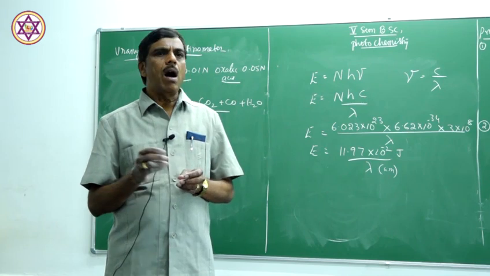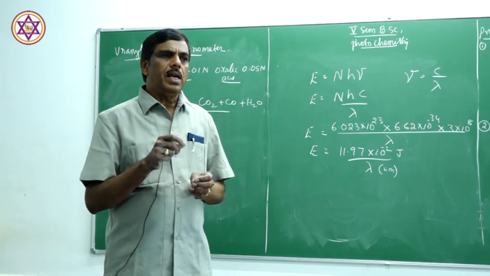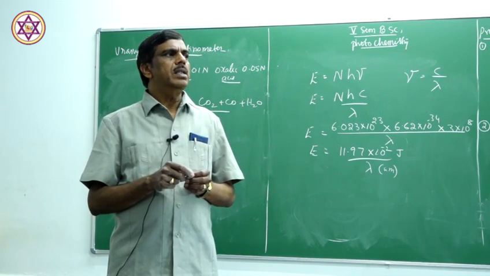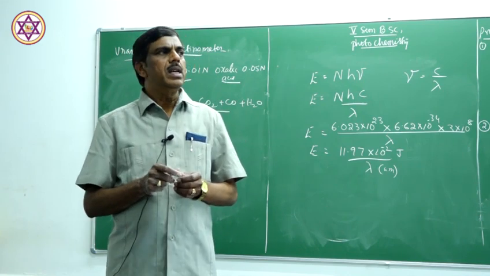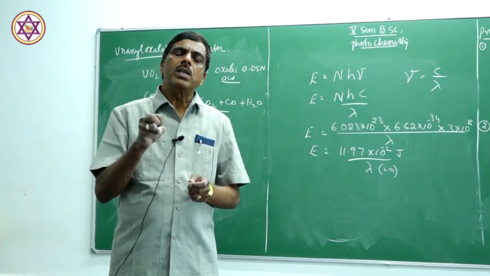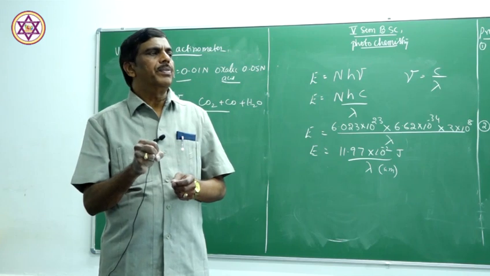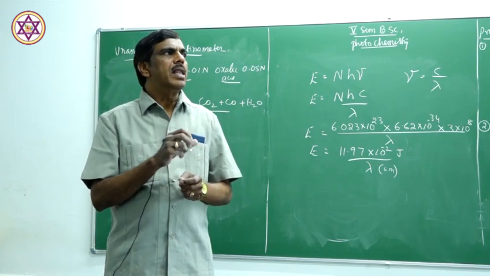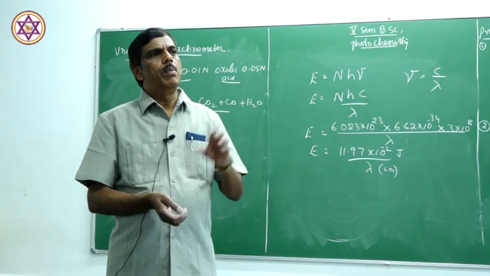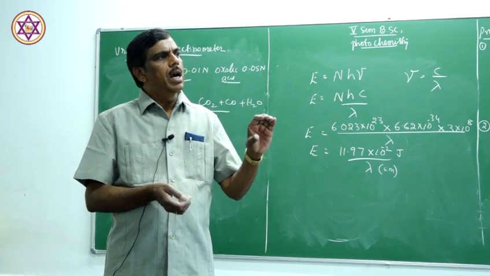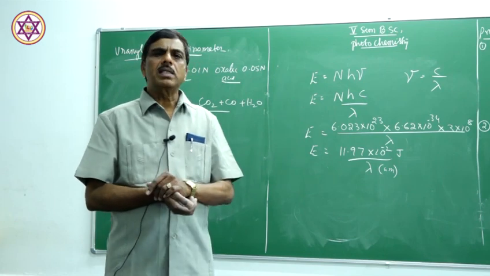After that, the remaining light emitted after the reaction is obtained from the actinometer. Therefore, the amount of radiation absorbed is obtained from the actinometer, and the amount of molecules reacted is also obtained. By taking the ratio of the amount of molecules reacted to the amount of quanta absorbed, we can find out the quantum efficiency. This is called the uranyl oxalate actinometer.